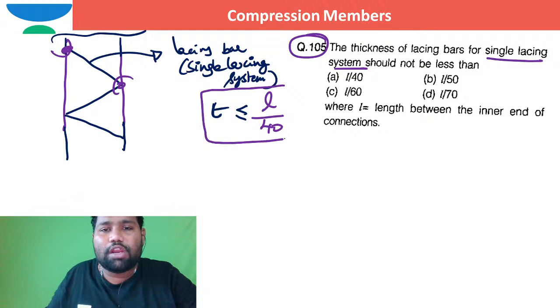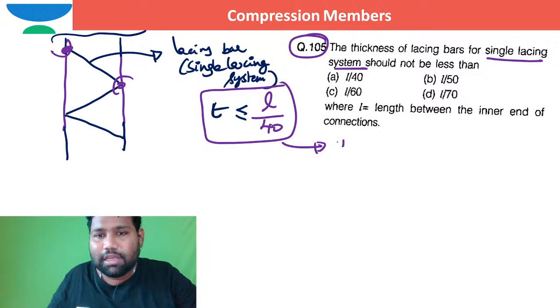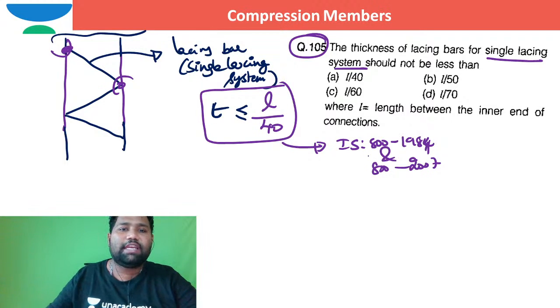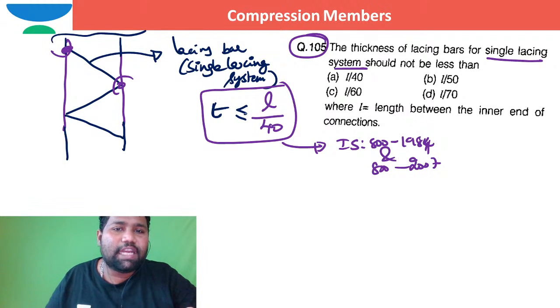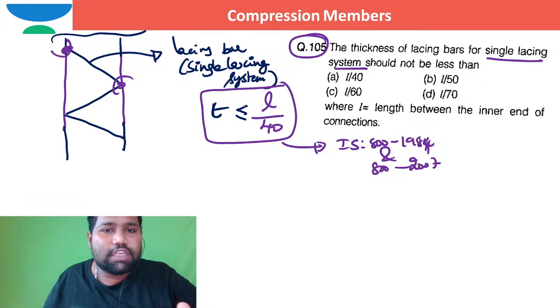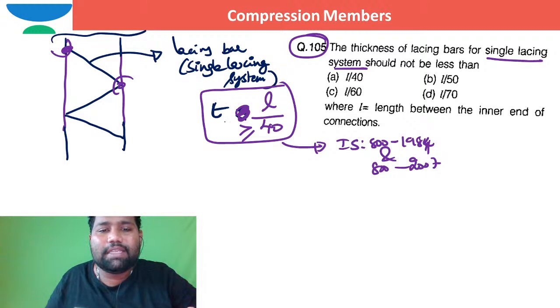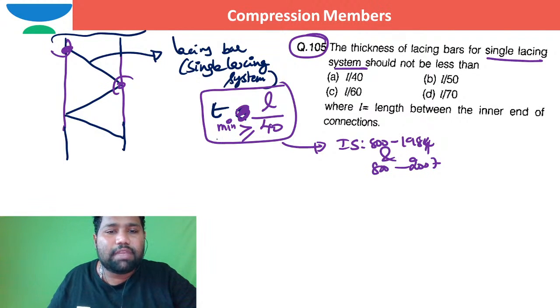This is the codal provision as per both IS 800 1984 and IS 800 2007. So this is the minimum thickness of the lacing bar required.